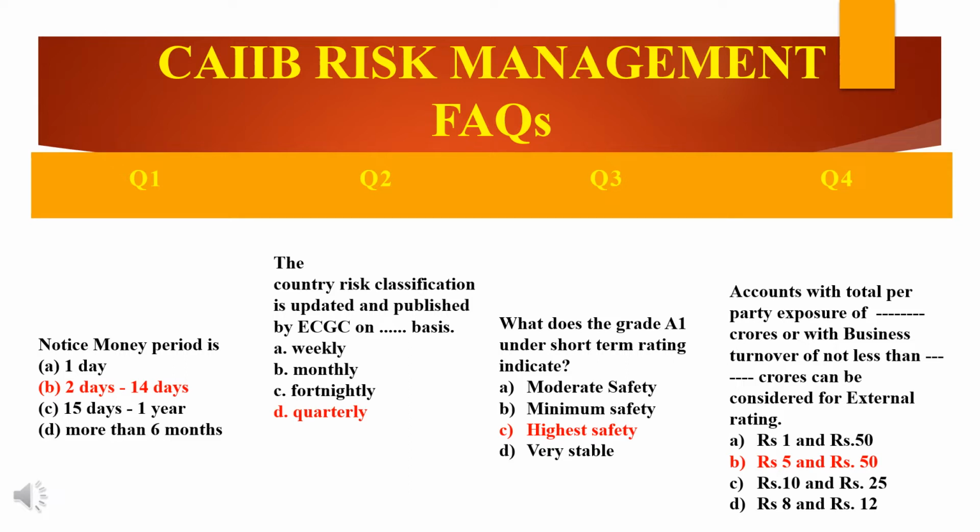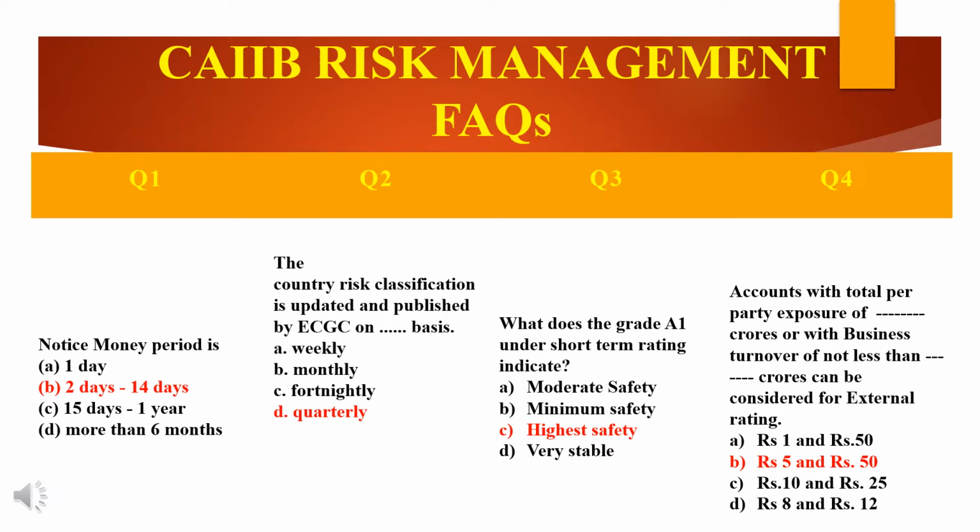So next, from the exam point of view, comes: what does the grade A1 under short term rating indicate? I will repeat the question. Listen carefully. What does the grade A1 under short-term rating indicate? The first option is moderate safety, then minimum safety, then highest safety and very stable. So the answer for this is C, highest safety. Under short term rating, grade A1 indicates highest safety.